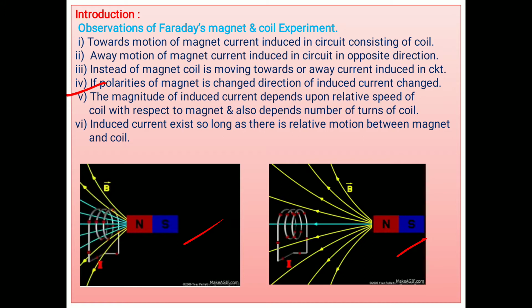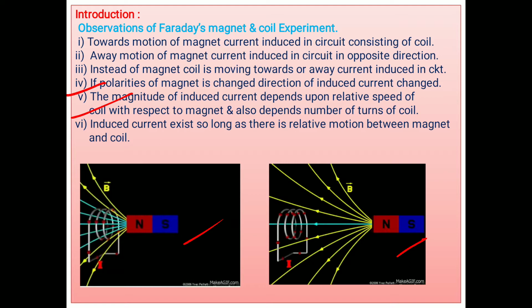Thereafter, the magnitude of induced current depends upon the relative speed of the coil with respect to the magnet. It also depends upon the number of turns. Another fact is that in this experiment, the faster the motion of the magnet, away or toward doesn't matter, or the faster the motion of the coil, means relative motion, then what happens?